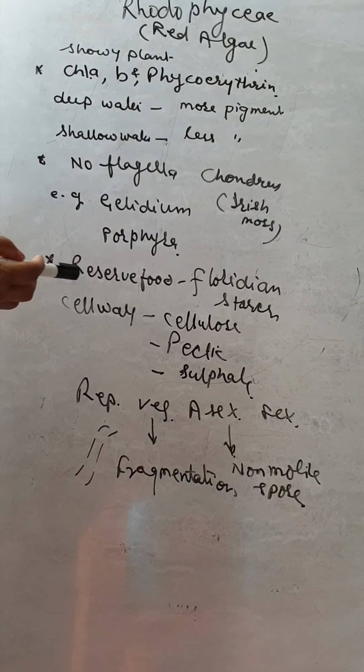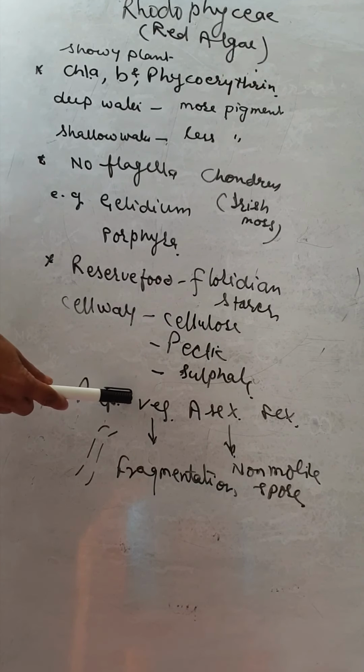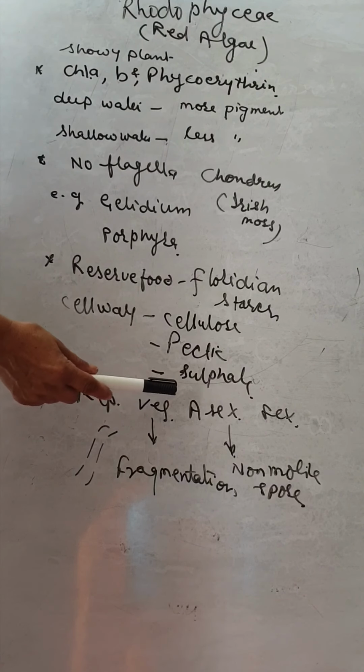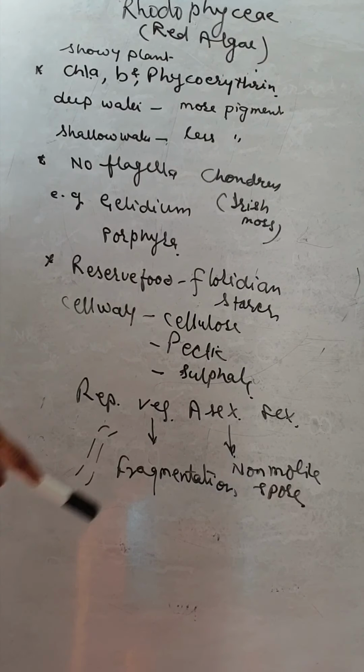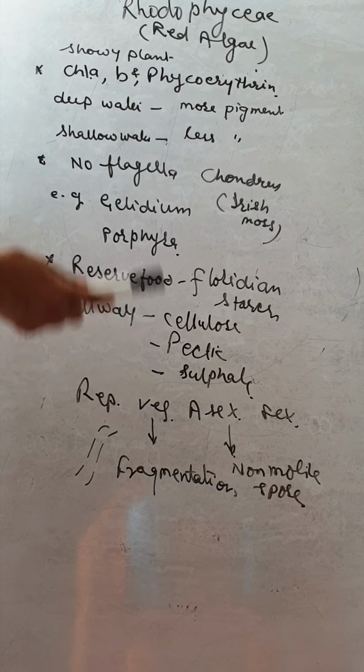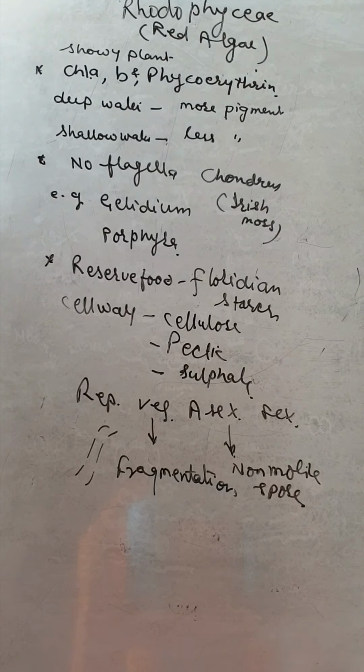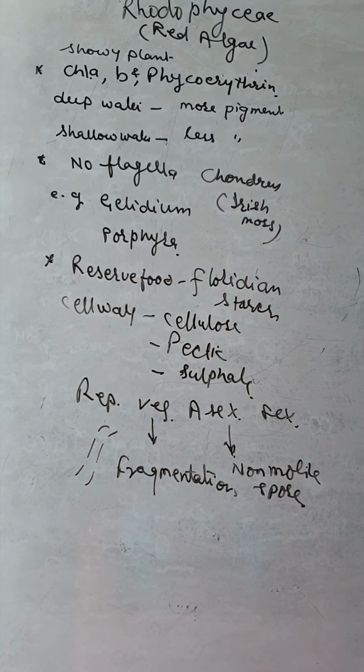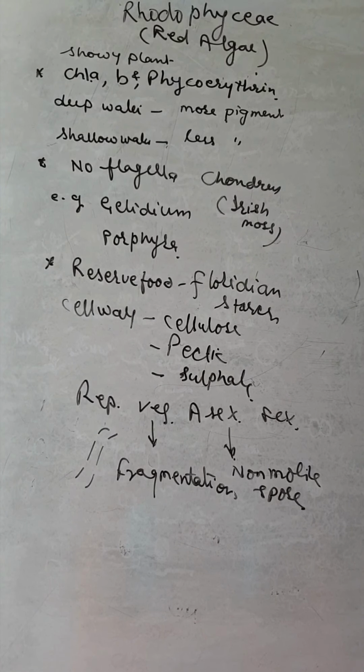The reserve food material is Floridian starch. The cell wall is made up of cellulose, pectic compounds and sulfate. The reproduction may be vegetative by fragmentation, asexual by non-motile spores, and sexual by gamete formation. The gametes are also non-motile because no flagella are found, and they are oogamous. Oogamous means anisogamous, with different sizes of gametes. So we now discuss the sexual reproduction.